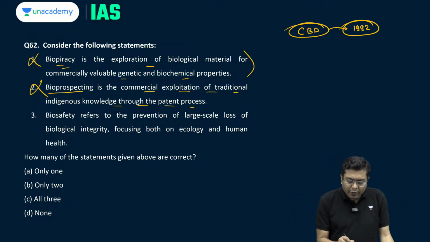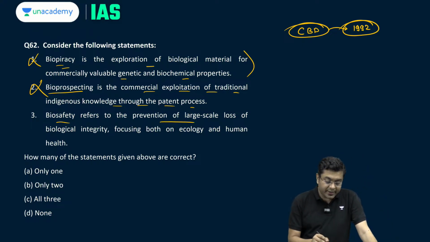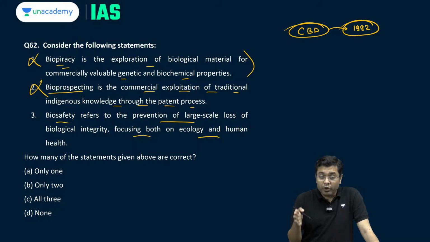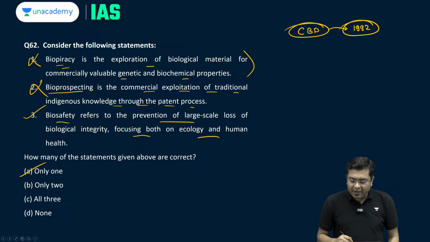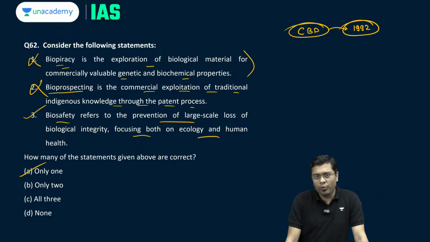Then, biosafety refers to the prevention of large-scale loss of biological integrity, focusing both on ecology and human health. Safety required and associated with biodiversity and the impact of the biodiversity in that area. So, this is correct. So, how many of the statements given above are correct? The answer is A, that is only 1.